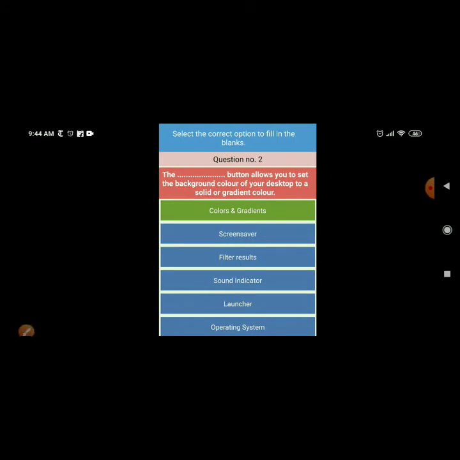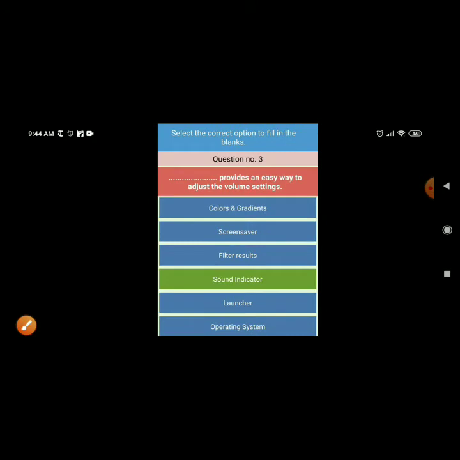Second, fill in the blanks. The dash button allows you to set the background color of your desktop to a solid and gradient color. So as we have also done the practical with color and gradient, we can set the background color as solid. Next is dash provides an easy way to adjust the volume setting. So sound indicator, in the indicator area we can adjust the volume.